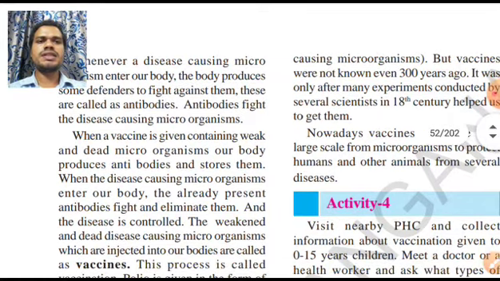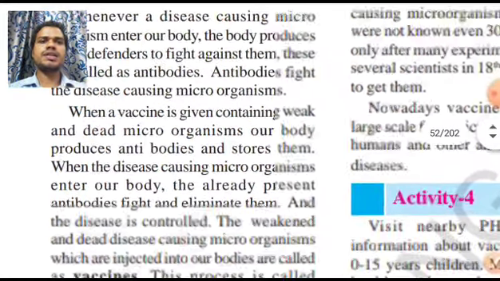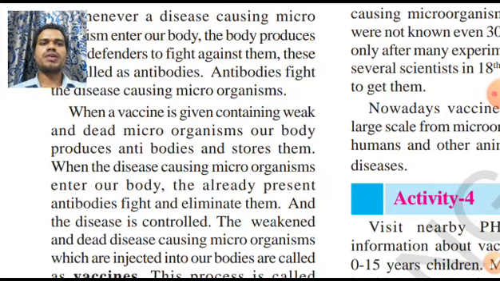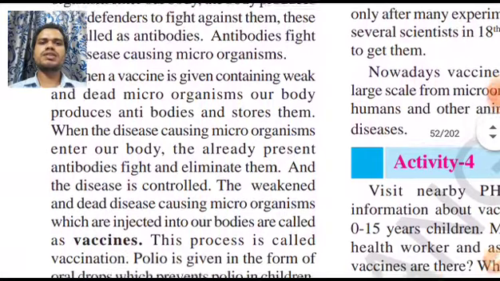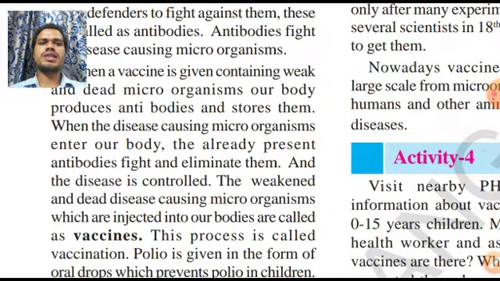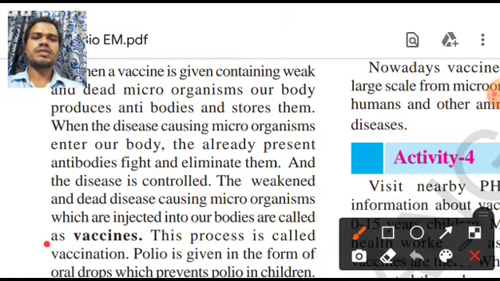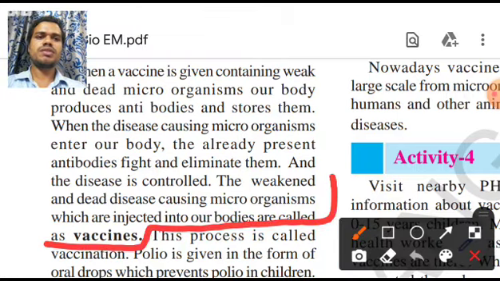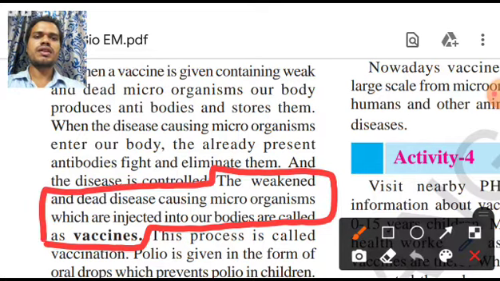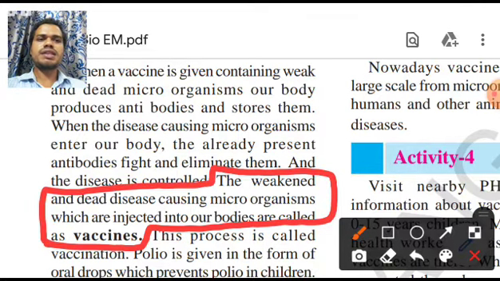Now when a vaccine containing weak and dead microorganisms is given, our body produces antibodies and stores them. When disease-causing microorganisms enter our body, the already present antibodies fight and eliminate them. The weak and dead disease-causing microorganisms which are injected into our body are called vaccines. Now let me explain this. Before that, write this in your classwork. What is a vaccine? A vaccine is nothing but dead or weak disease-causing microorganisms.